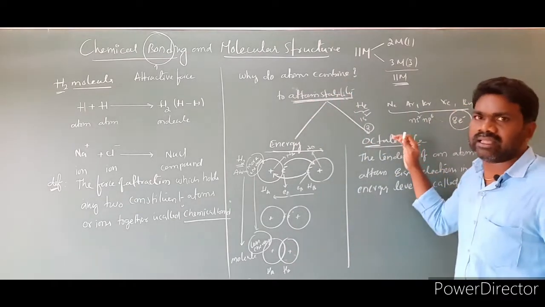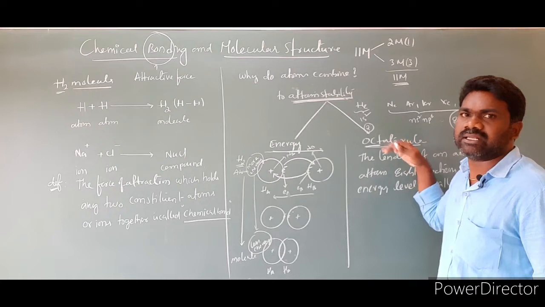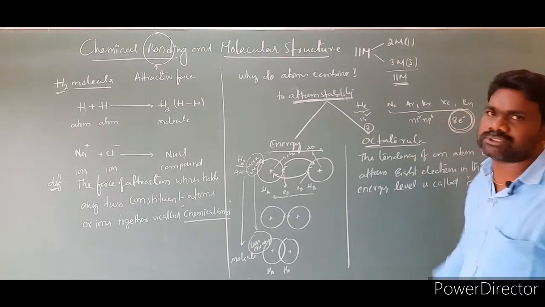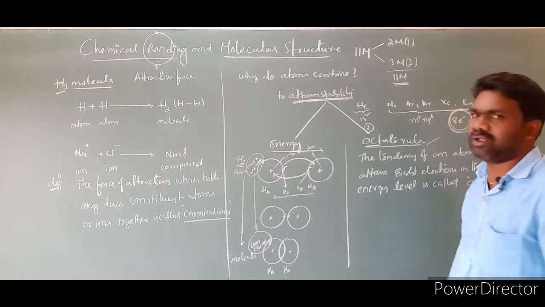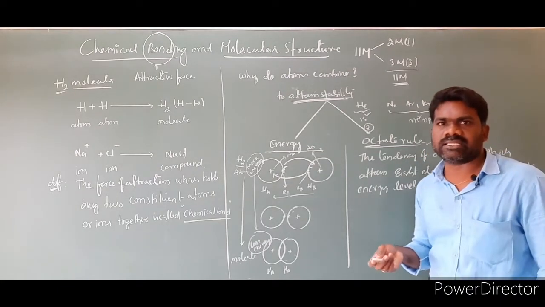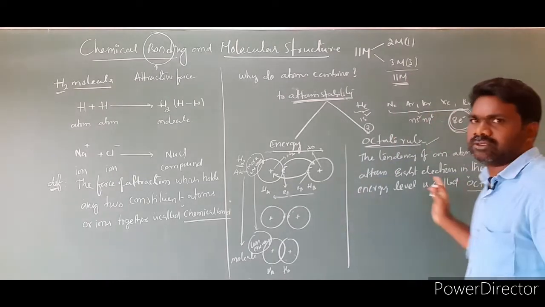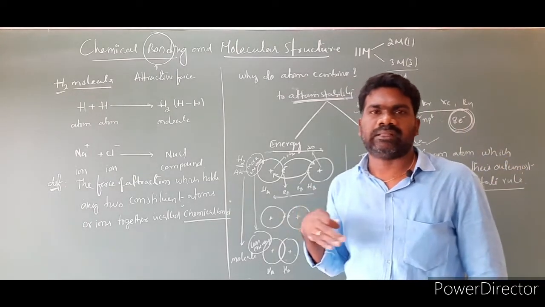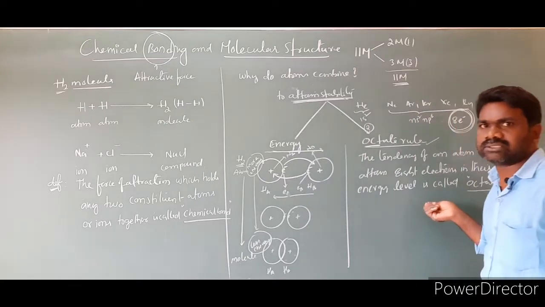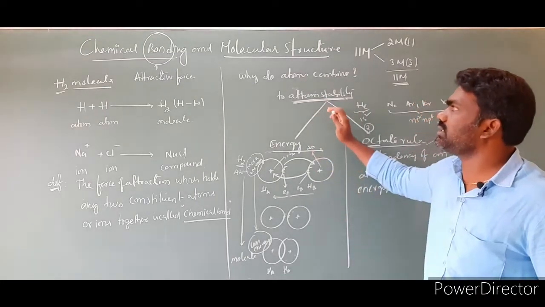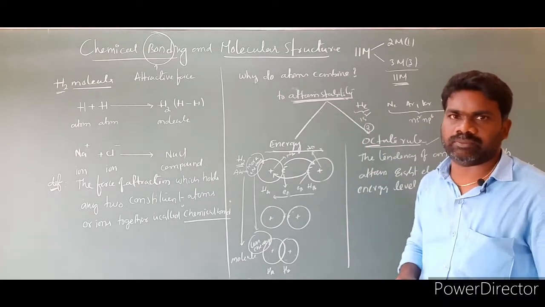In another way, the atoms are attaining stability by reaching the noble gas configuration. So they are reaching 8 electrons in their outermost energy level. We are learning this in the form of the octet rule. Any element which attains 8 electrons in its outermost energy level follows the octet rule. I already mentioned how they reach the 8 electrons, either by losing, sharing or gaining of electrons. So this is an introduction regarding the chemical bond.